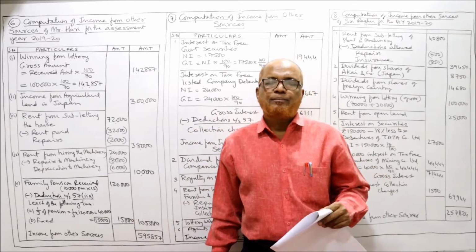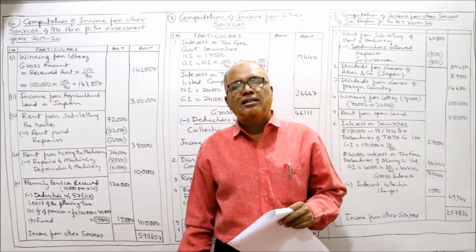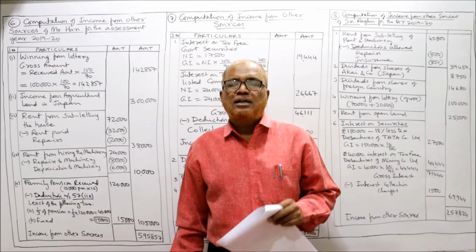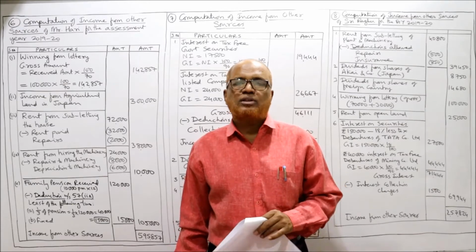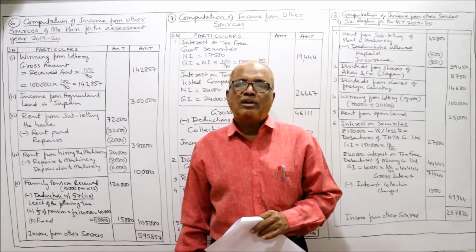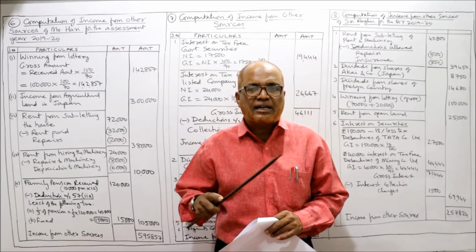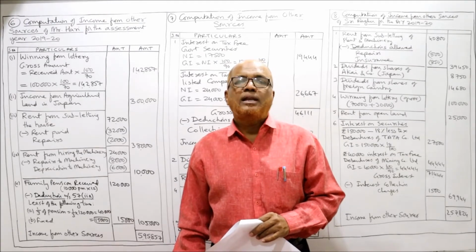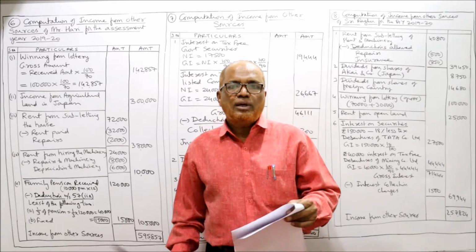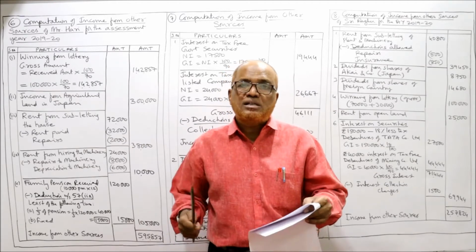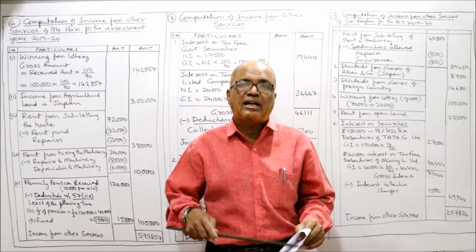Actually, what will happen when a person wins a lottery prize, he will not get the entire amount of the lottery prize. TDS, tax deducted at source, will be made. TDS at present for this assessment year is 30%. So if a person wins 1 lakh rupees, 30,000 will be deducted by the issuing authority, and only 70,000 rupees will be paid to the winner. That is the rule. So here, received winning from lottery means it's the net amount. This 1 lakh rupees is the net amount after deducting TDS.